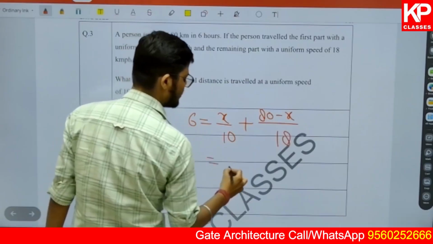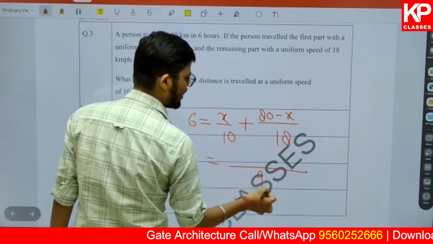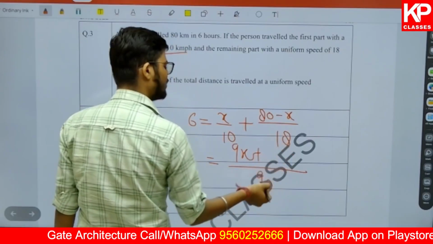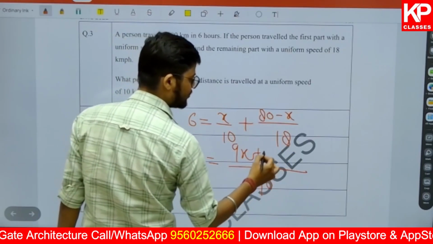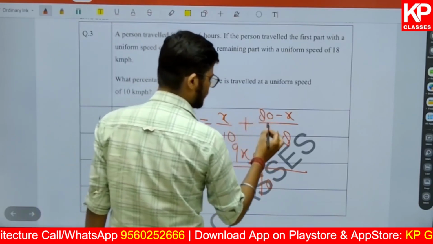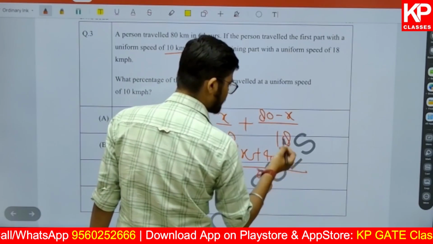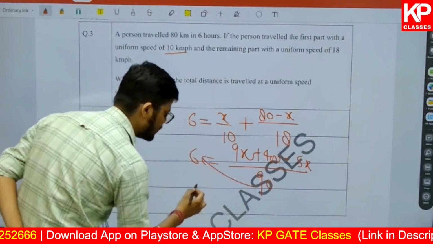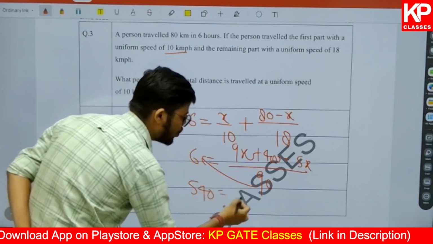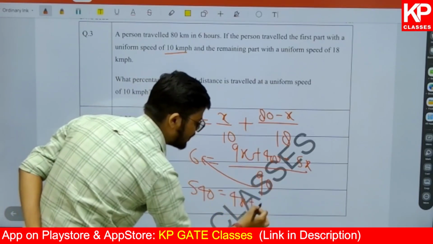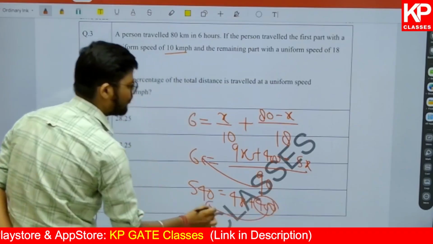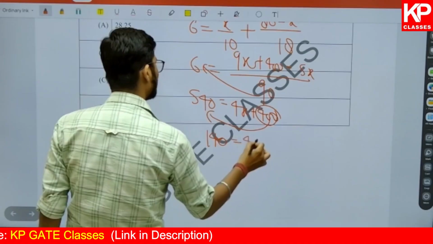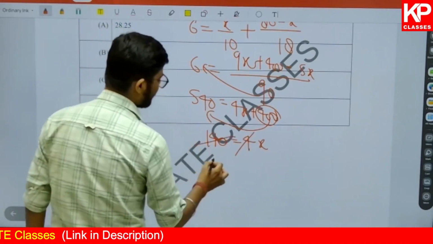Once you take the LCM of 18 and 10, the LCM is going to be 90. So this will be 9x plus, 18 divided by 90 will be giving 5, so 5 into (80 minus x). 5 into 80 is 400, minus 5x, and that is equal to what? 9 into 6 will be giving 54, so 540 is equal to 9x minus 5x, which is 4x, plus 400. So this 400 subtracted from 540 will be giving 140, and 140 is equal to 4x. So what will be x? It will be equal to 35, right?